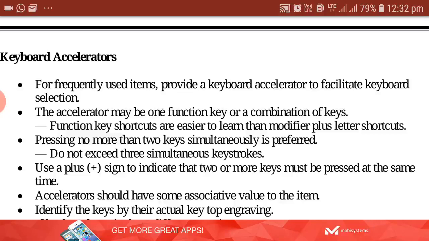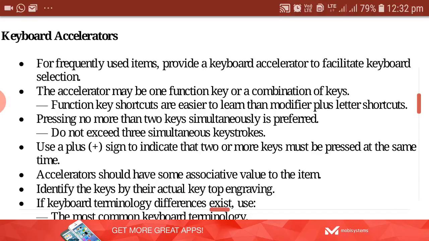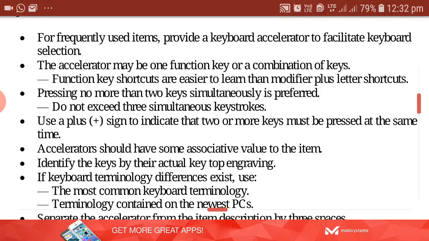The accelerator can be one function key and another combination of keys. That means always the accelerator will be a combination of at least 2 keys. So 2 keys is acceptable, at the max you can have 3 keys. Always the plus symbol is used with the accelerator. The plus symbol indicates that you have to press all the keys at the same time. That is indicated using plus. Like control F, control Q, you might have used, right?